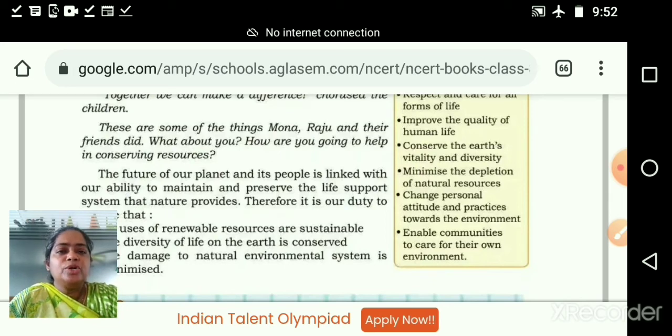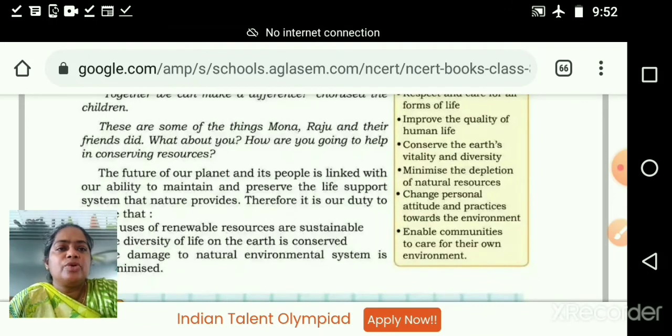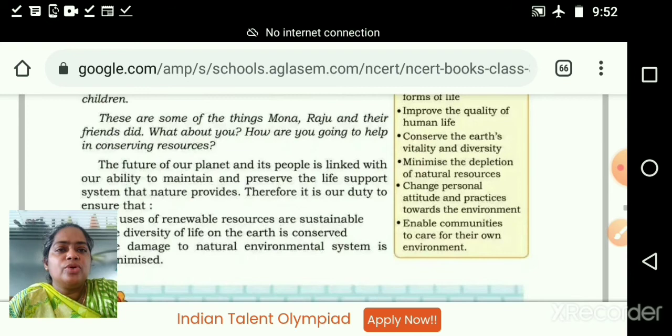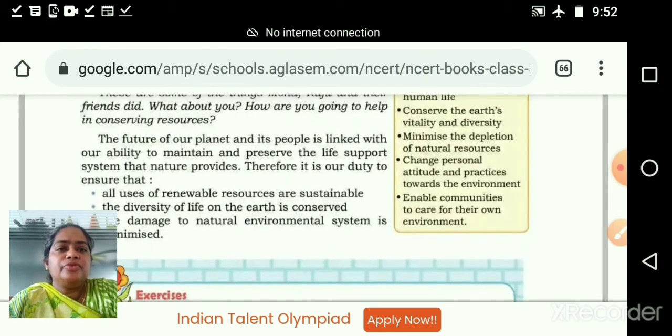So we want to create community awareness among people about how we can help for sustainable development. Then here after the story we can see, these are some of the things Mona, Raju and their friends did. What about you? How are you going to help in conserving resources? Coming to the last part, the future of our planet and its people is linked with our ability to maintain and preserve the life support system that nature provides.